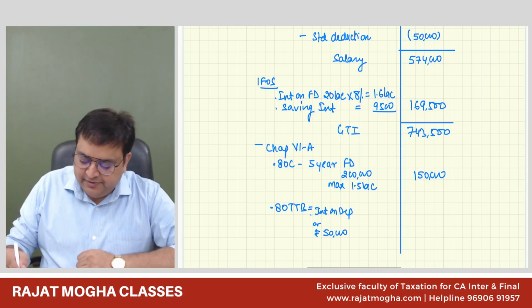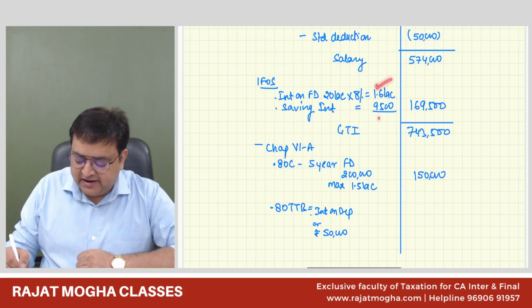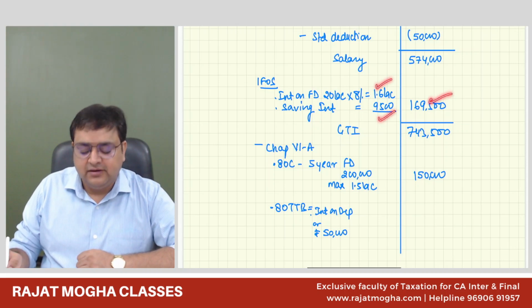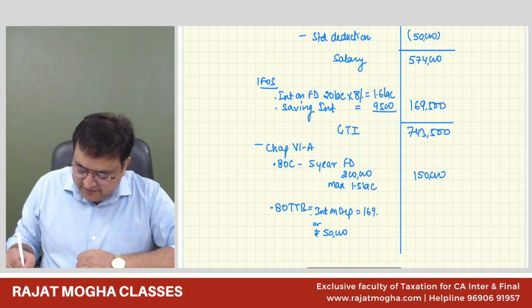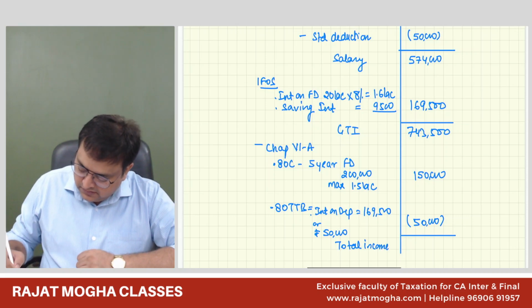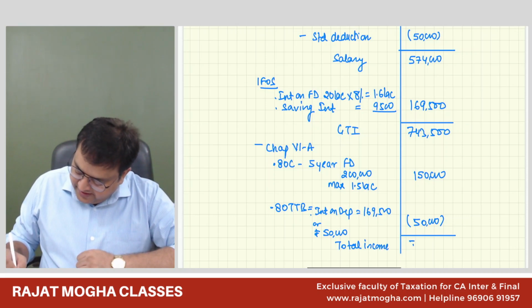So his interest on bank deposits is 1,69,500 or 50,000, whichever is lower. So 50,000 rupees he will get. So his total income comes to 5 lakh 43,500.